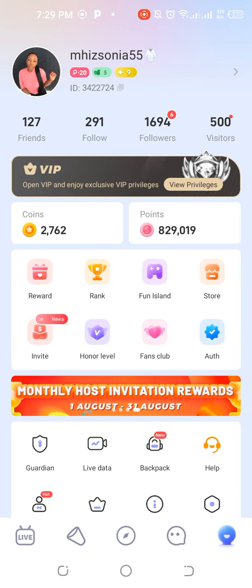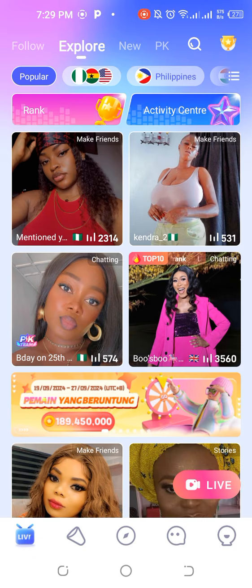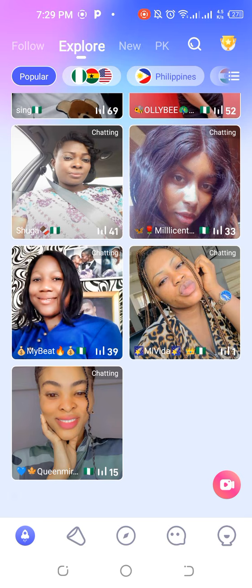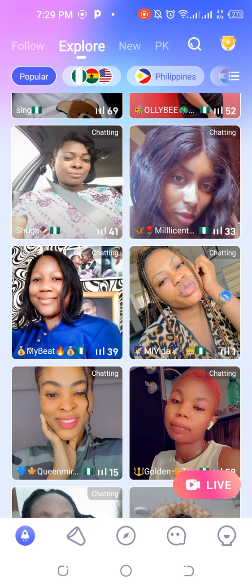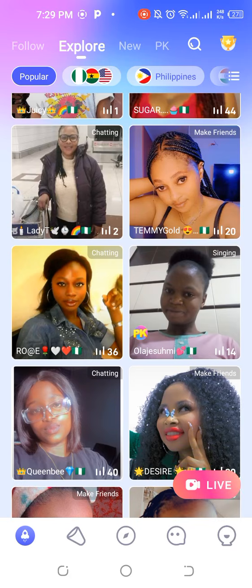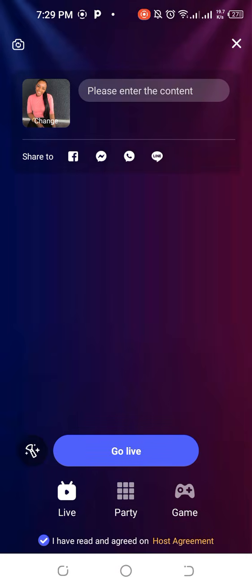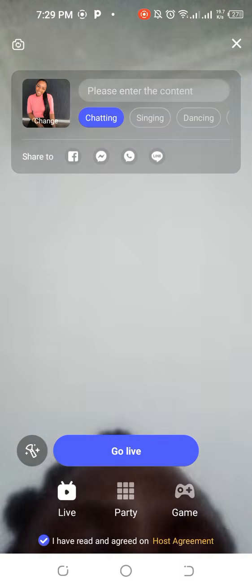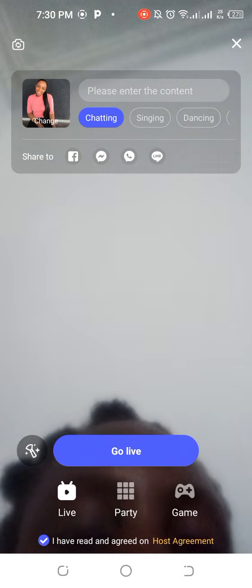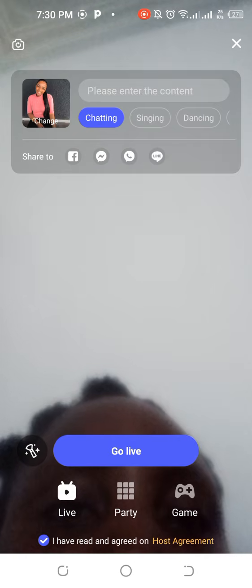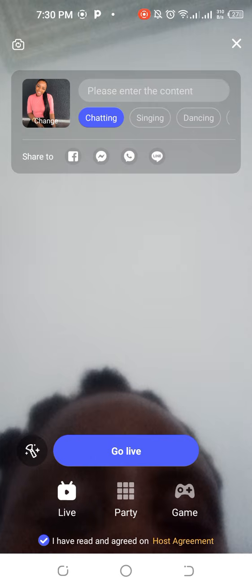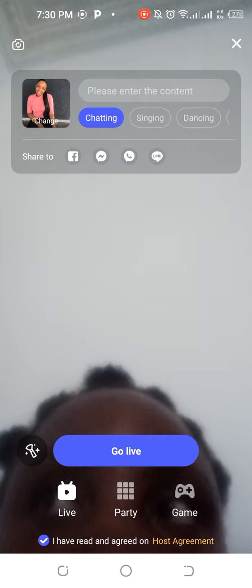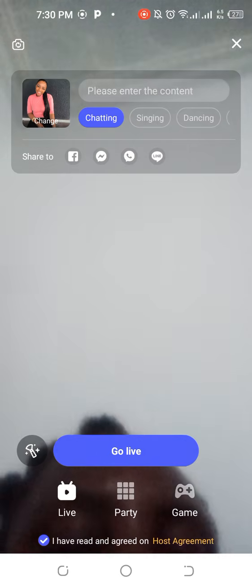So after all of that being said, the first thing you need to do is to click on this place called live. You can see all of these people, they are live streaming here. What they are doing here is basically live stream, and what you're also going to be doing is what? To live stream on Poppo. Okay, so if you click on live, you're going to click on this particular live here, and once you click on it, it is just going to be like this. This is the interface where you get to do your chatting, your singing, your dancing, and every other thing. You're going to click on I accept, this one here close to the lower part of the live stream, and then you click on go live.